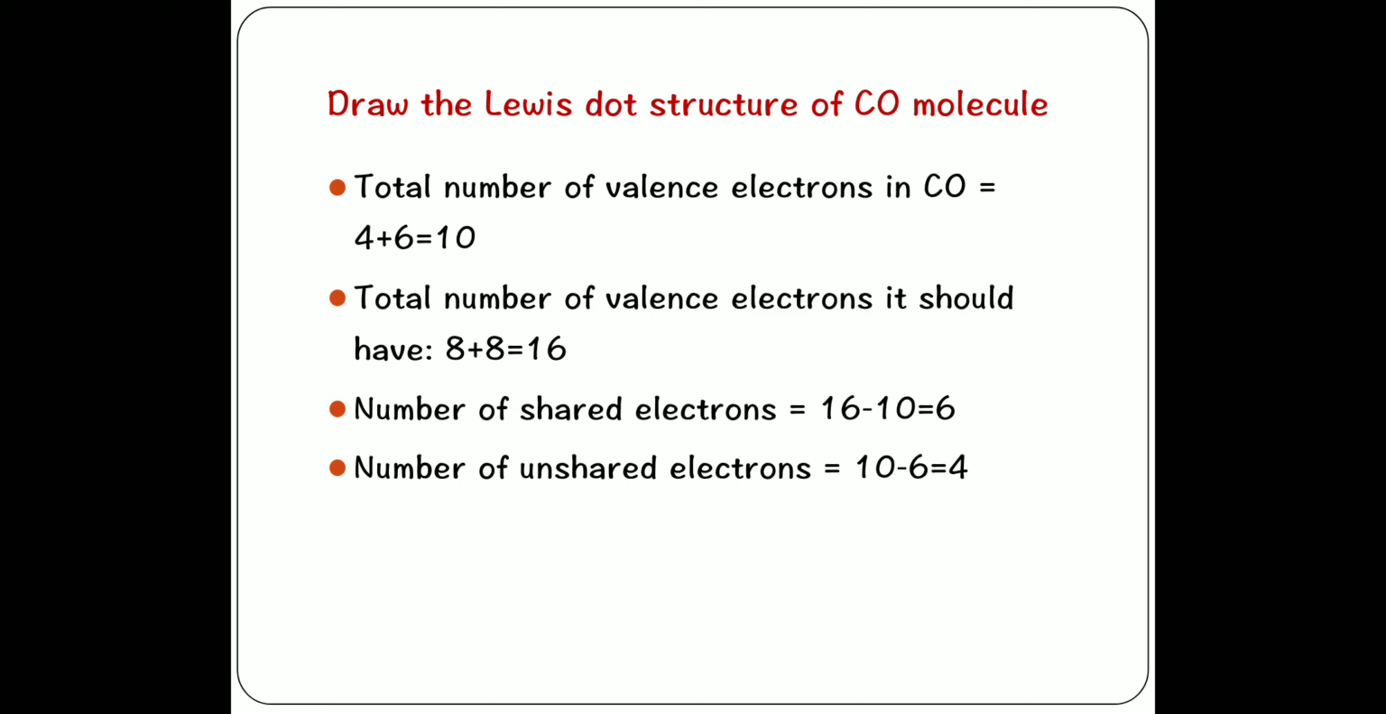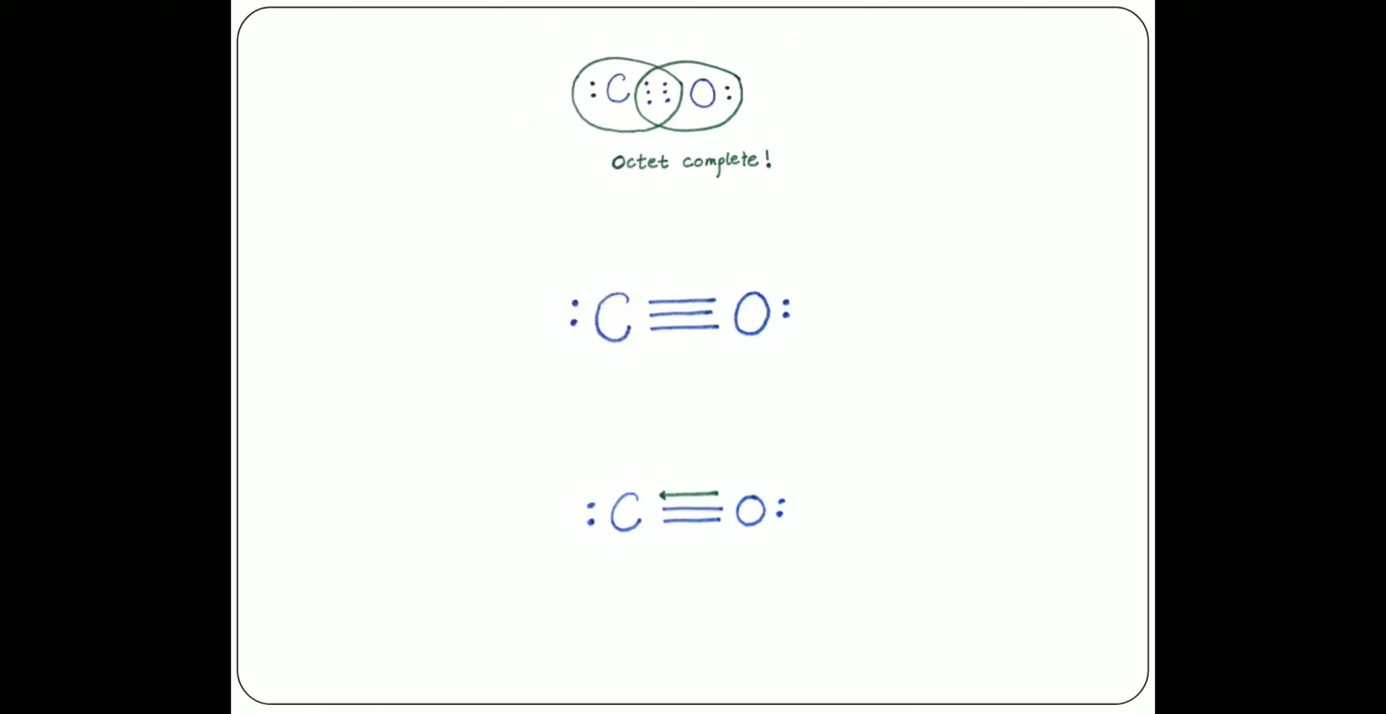And what is the number of unshared electrons? The total number of valence electrons in carbon monoxide is 10 and the number of electrons shared is 6. So the total number of unshared electrons will be 10 minus 6, that is 4. Finally, as we have calculated the number of shared electrons is 6, let us distribute equally. Since there are 6 electrons and to represent a single bond we need 2 electrons, we found that it will form 3 bonds.